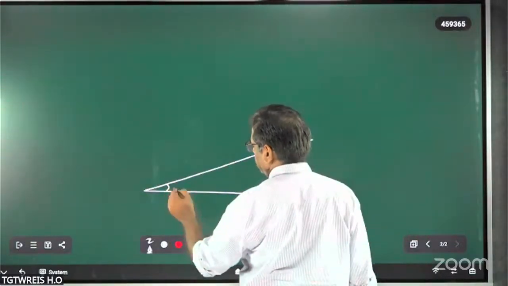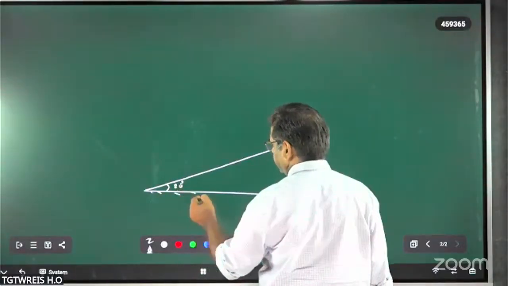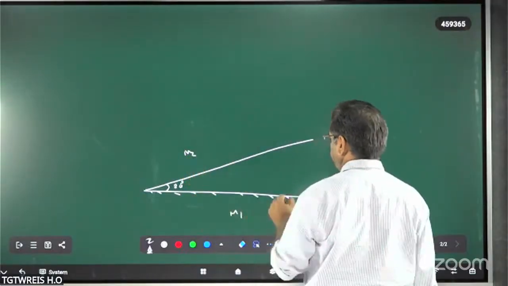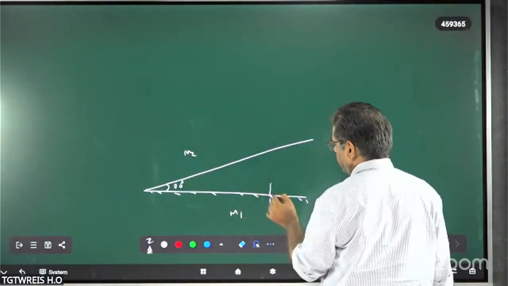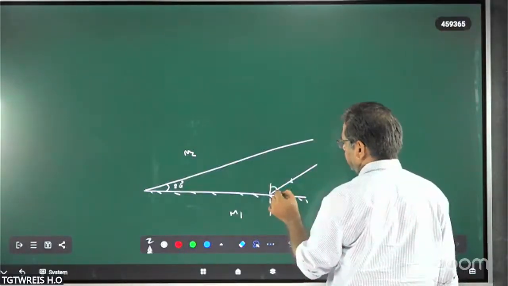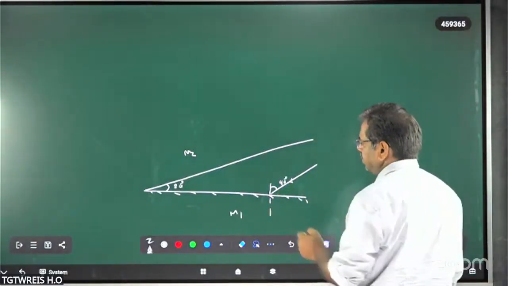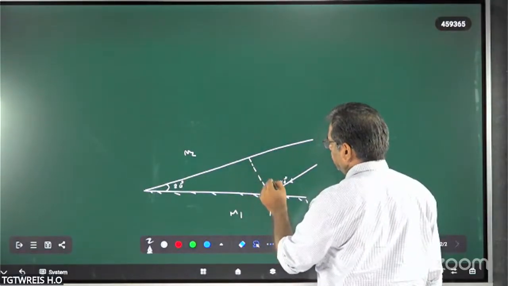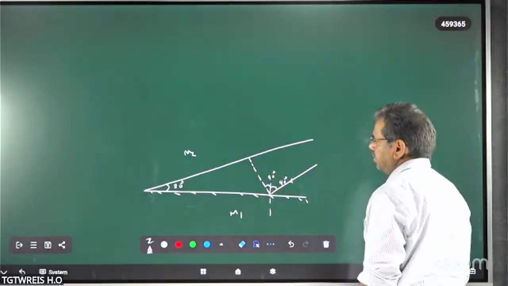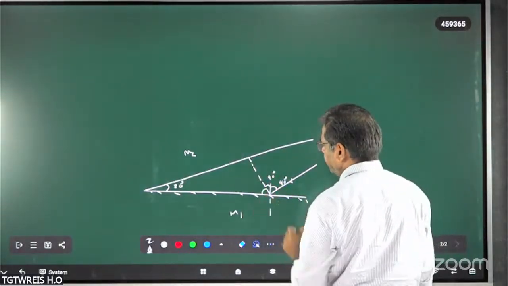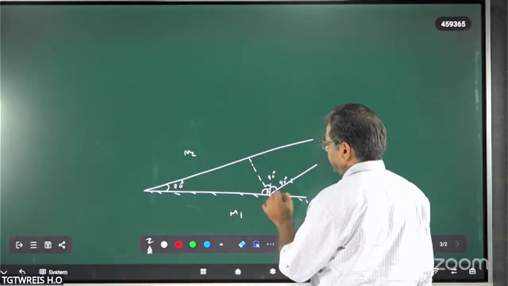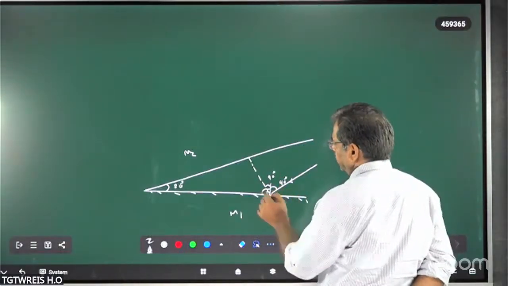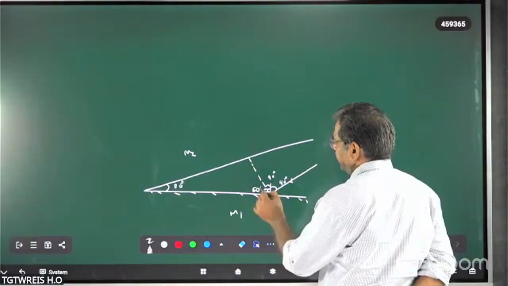Yeah, it is given 20 degrees. Now this is M1, this is M2. Here it is incident at an angle of 40 degrees. Now it will be reflected like this. This angle also will become 40 degrees. Then how much will this angle become? This total is equal to 90 degrees, isn't it? So 90 minus 40 means this angle is equal to 50 degrees.